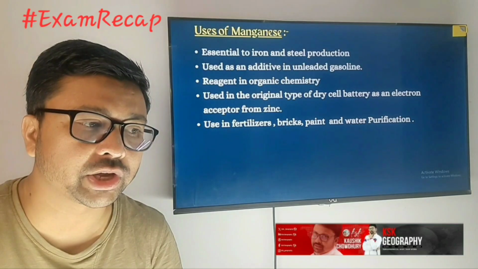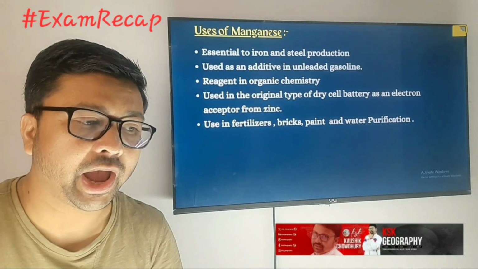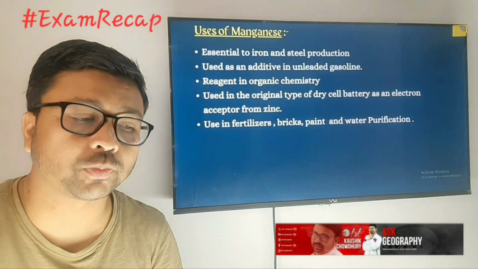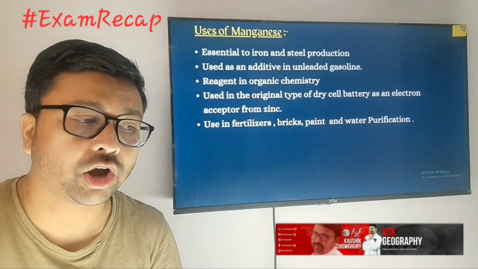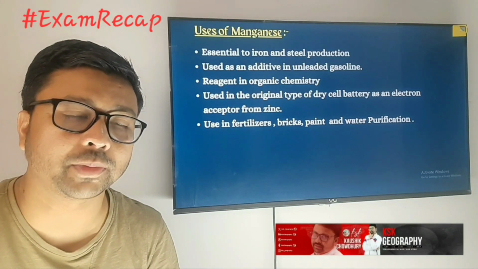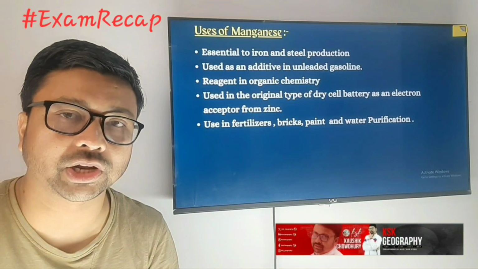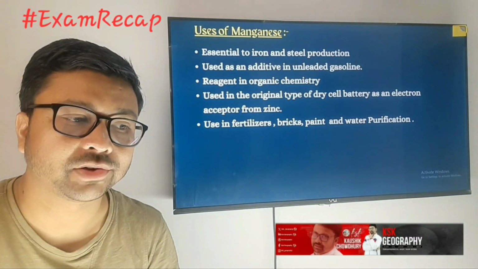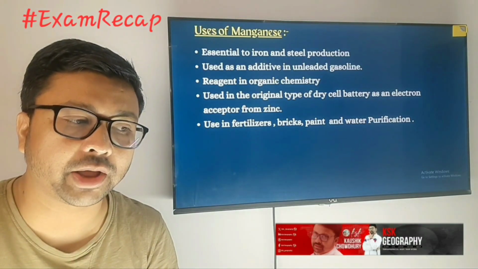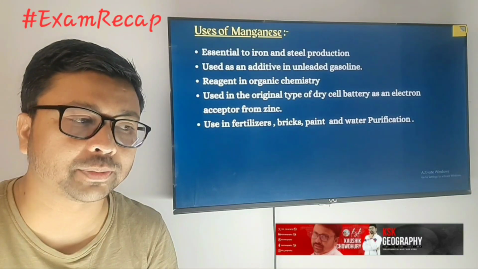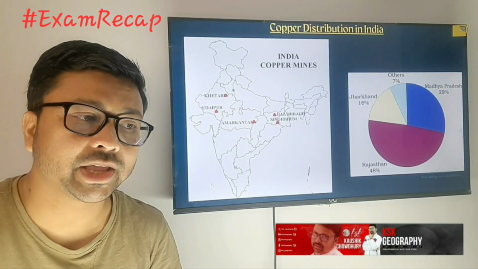Next, it is also used in organic chemistry, for dry cell batteries, and also for making fertilizer, bricks, paint and water purification. In RO also we are using manganese. Dry cell batteries, fertilizer, bricks, for all those purposes we require manganese.